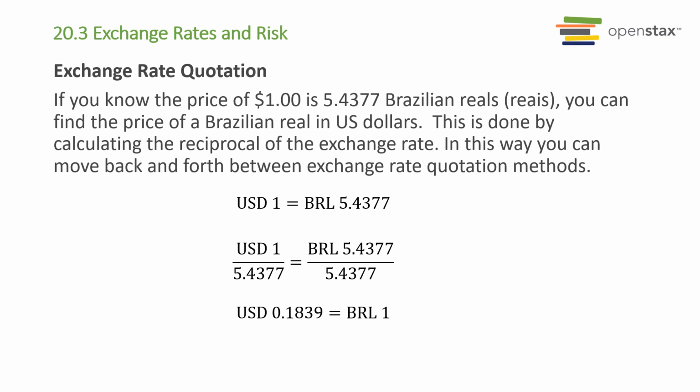If you know the price of a dollar is 5.4377 Brazilian reals, or reais, you can find the price of a Brazilian real in US dollars. This is done by calculating the reciprocal of the exchange rate. In this way, you can move back and forth between exchange rate quotation methods. USD1 equals BRL 5.4377. So USD1 over 5.4377 equals BRL 5.4377 over 5.4377. Cross multiplying and solving would yield that USD 0.1839 equals BRL1.